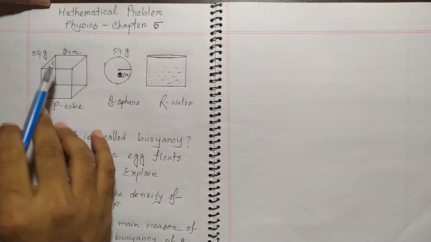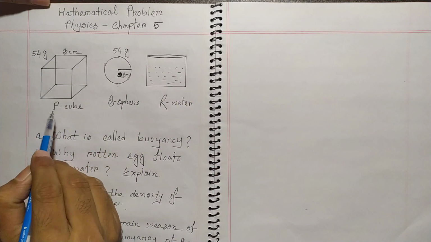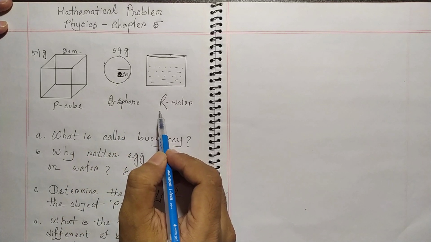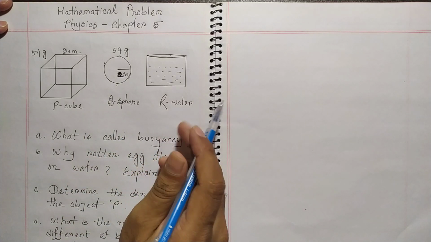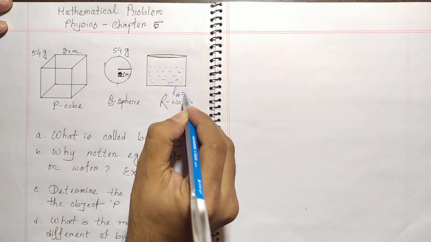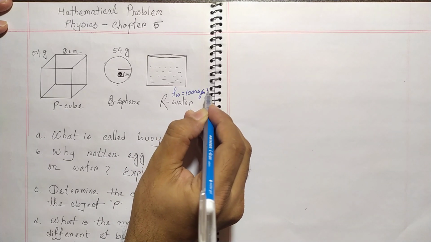And you see that in this theme, three figures are drawn. This is a cube, so we say this is P cube, and this is Q sphere, and this is R, where water filled container. And the density of water is given 1000 kg per meter cube.